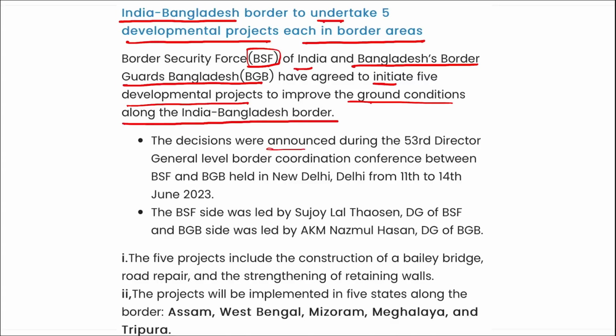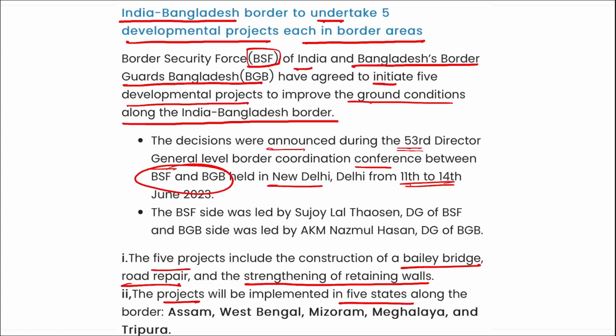This decision was announced during the 53rd Directorate General level Border Coordination Conference held between Border Security Force and Border Guard Bangladesh. Correct? This was held in New Delhi from 11th to 14th of June. Right? Also, the 5 projects will include the construction of a Bailey Bridge, road repair, strengthening of retaining walls, and the projects will be implemented in 5 stages along Assam, West Bengal, Mizoram, Meghalaya and Tripura.